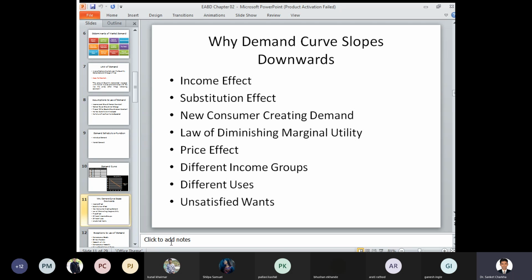Law of diminishing marginal utility. The law of diminishing marginal utility focuses on the marginal utility of a particular product, that is, the satisfaction level. There is a certain satisfaction level for a particular consumer or trader, wherein if he feels that the price of the commodity has been decreasing, then he needs to stock that material. So at this stage, the consumer will start to stock that material, and he will try to get the maximum quantity that can be made available.